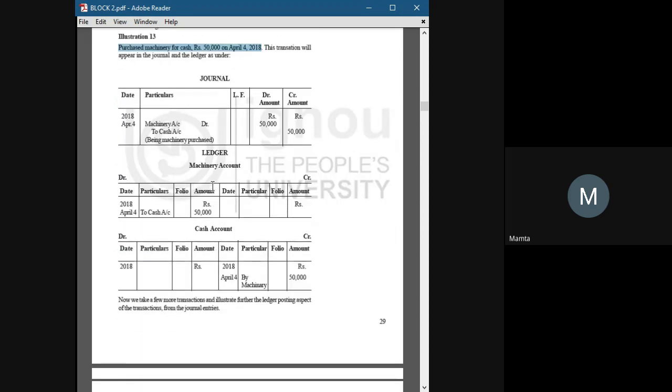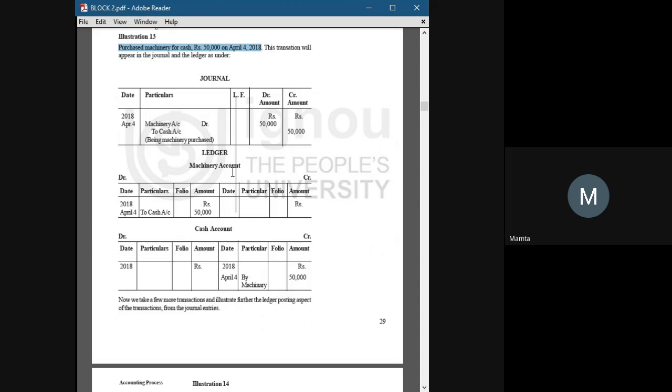Now, after presenting it in journal entry, we have to transfer it in ledger accounts. So we have to create two accounts. First one is machinery account and second one is cash account.